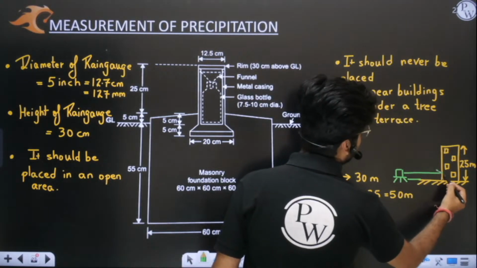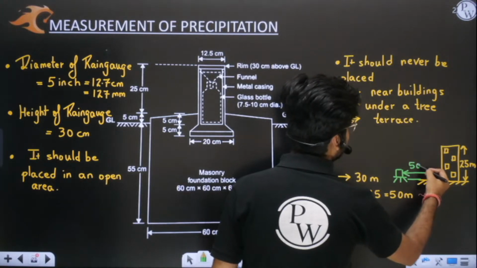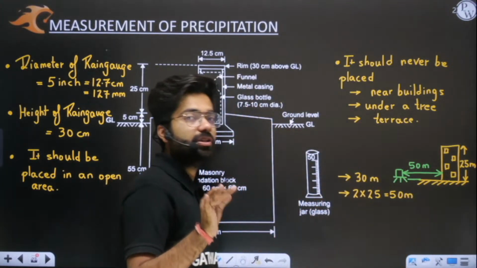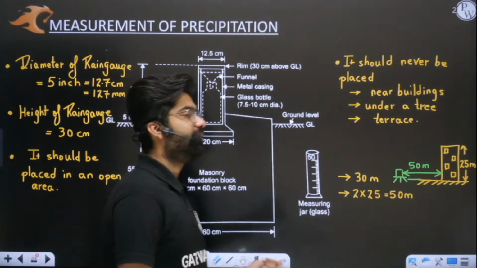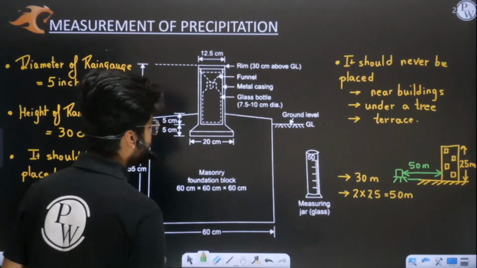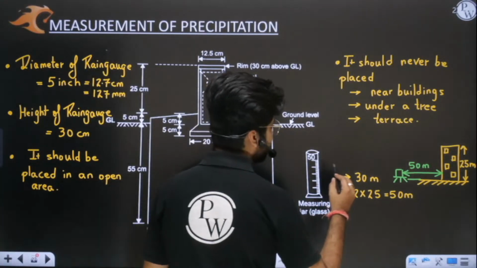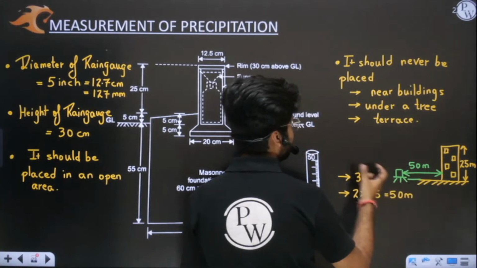It should not be less than 50 meters. It should be even more. So this is the codal provision. Twice the height of building or 30 meter, whichever is more, we'll use that. You need to understand that we have to use the maximum one.